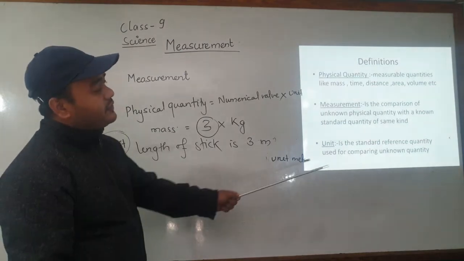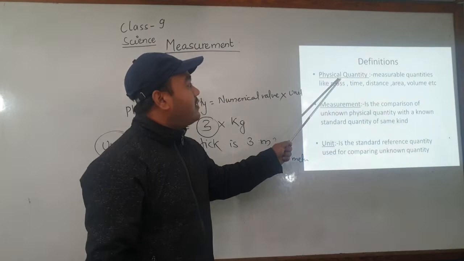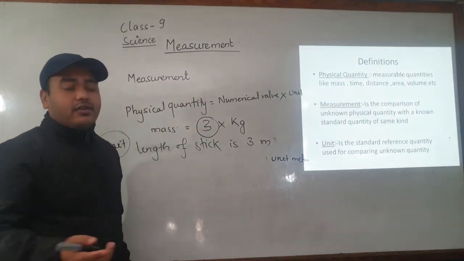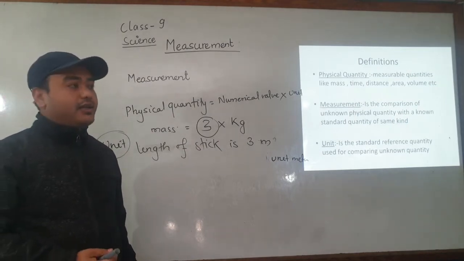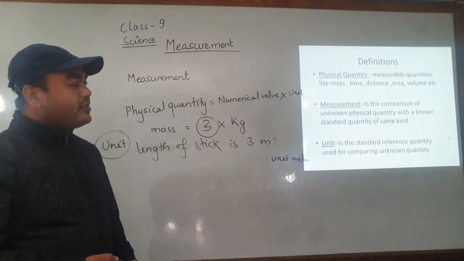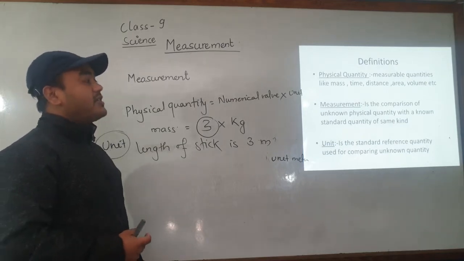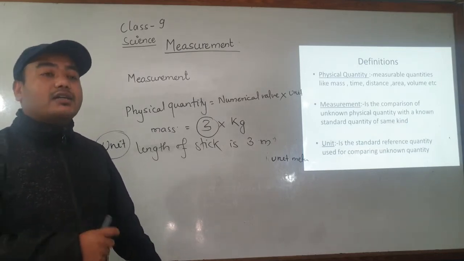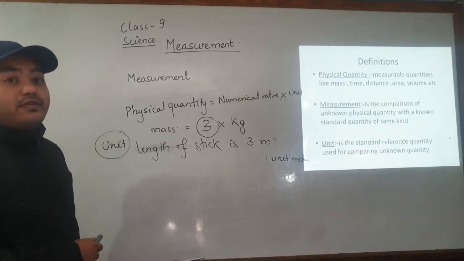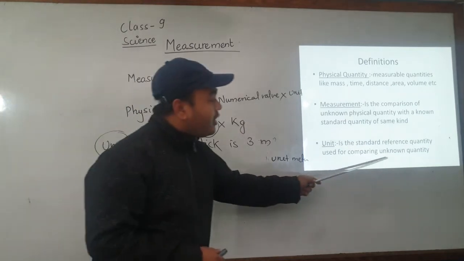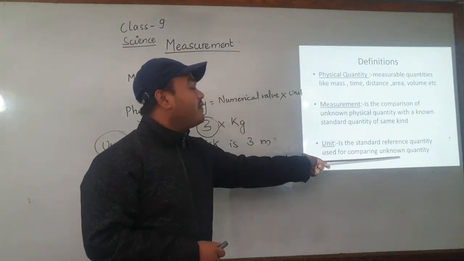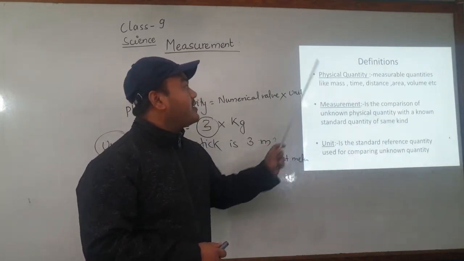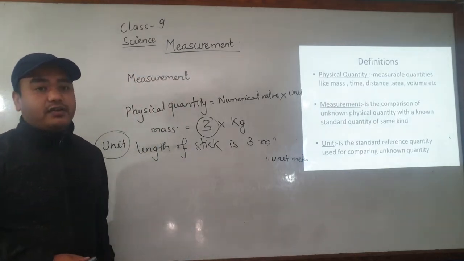Also remember that this unknown quantity is always a physical quantity, and a physical quantity is always a measurable quantity. Abstract forms are not measurable, like love and hatred. We can't measure these by physical means, so they are not measurable quantities. They are not physical quantities in terms of physics. So wherever the unknown quantity comes, keep in mind that it is always a measurable quantity, and that measurable quantity we call a physical quantity.